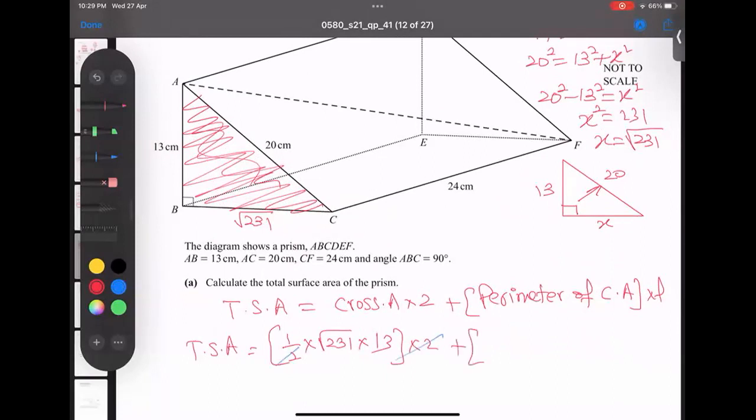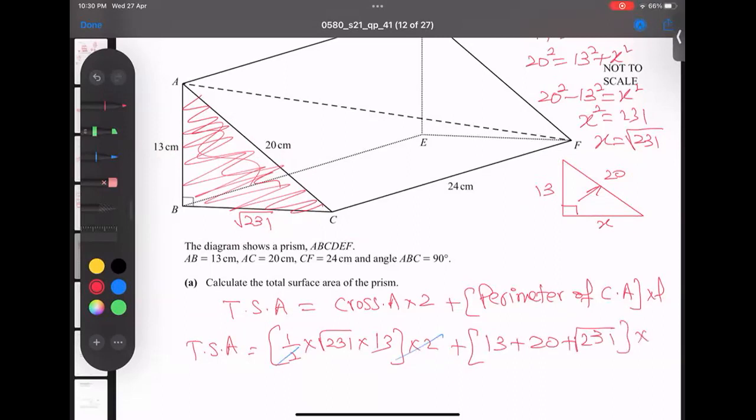And then plus perimeter. What is a perimeter? If I have a circle, this round part is called perimeter. If I have a square, all the surrounding lengths are called perimeter. If I have a triangle, for example this cross area, adding all the sides is called perimeter. So here the perimeter: root 231, 20 and 13. Alhamdulillah Rabbil Alameen, I'm just adding up 13 plus 20 plus root of 231.